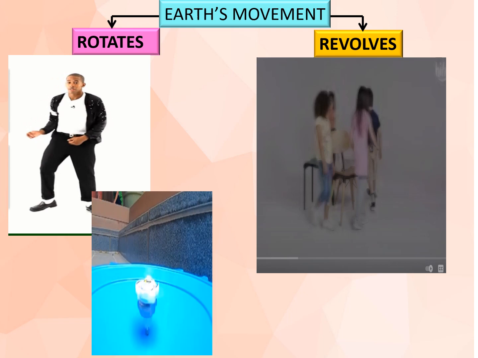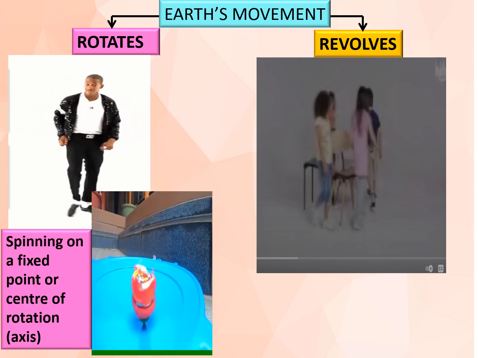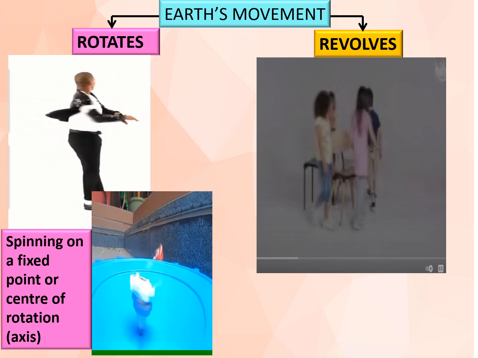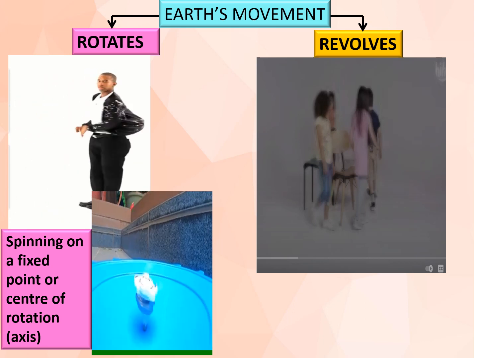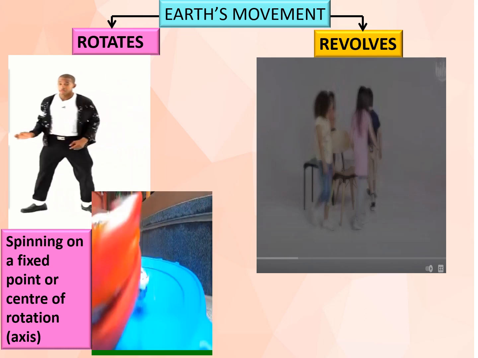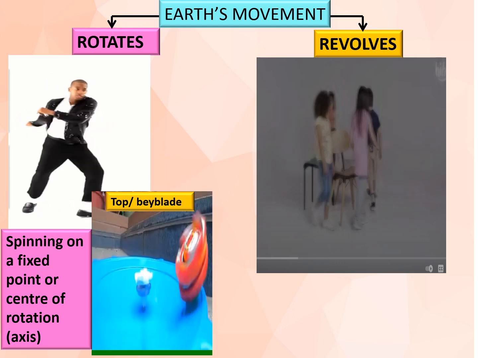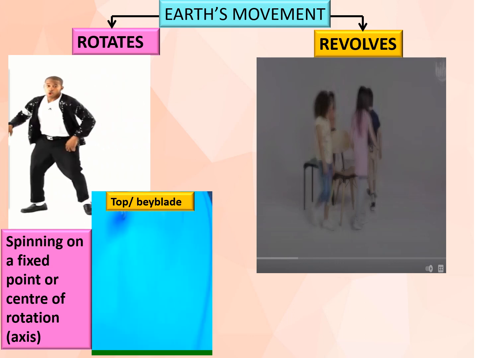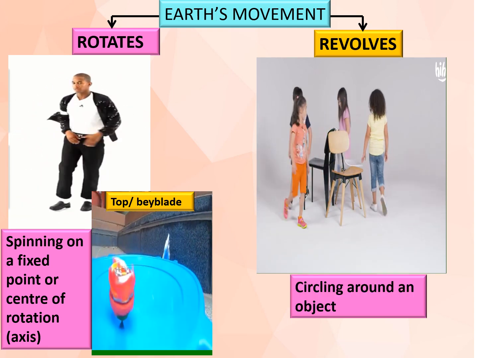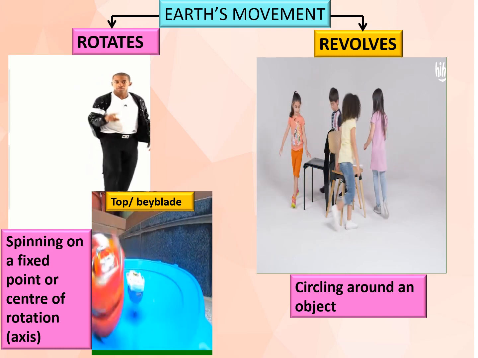Let's learn the meaning of rotation and revolution. Rotation is spinning on a fixed point or on a center of rotation, which is known as an axis. As we can see, the man who is dancing in rotation here, or the top or Beyblade that is spinning as shown in the clip here. While revolution is circling around an object, as this kid who is moving around the chairs here.